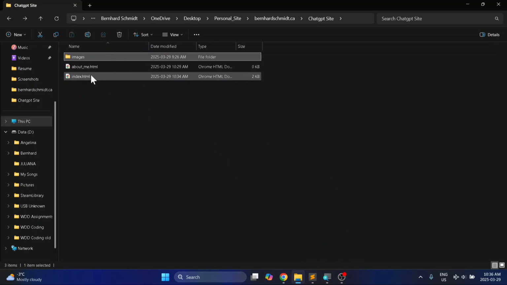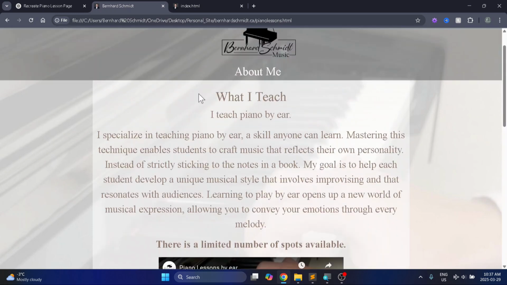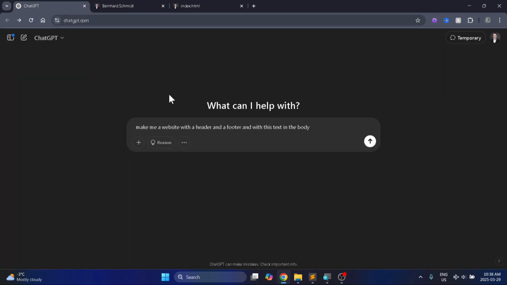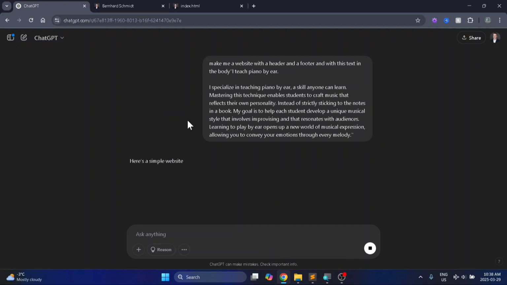I use Sublime Text. I will grab my text from my content here. So I've told it to make me a website with a header and a footer and with this following text in the body, and I'm going to give it that text inside quotes.